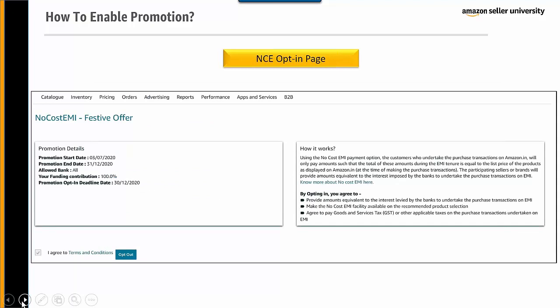Now, this is an example to show you all how exactly the opt-in page will look like. So you have to verify your ASIN's promotion start date, end date, the banks, the funding, and when exactly is the deadline date, because you would have given the tenure and the duration to the Amazon POCs to configure the no-cost EMI for the list of ASINs that you have sent. After which you will have to verify the terms and condition over here in this page only, and then click on the opt-in button. And in the next 2 business days, no-cost EMI will be there for all your ASINs on the Amazon detail page.